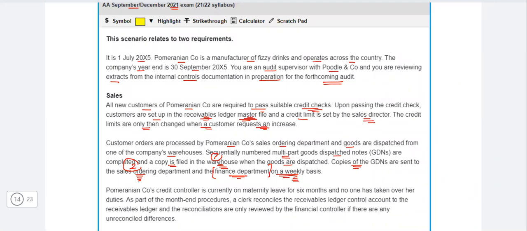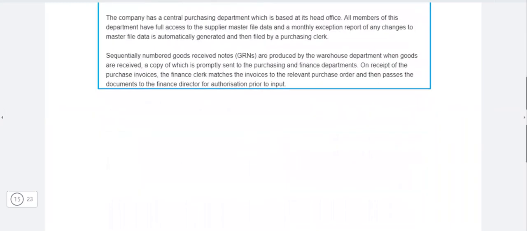So how should this be done? Usually the general recommendation is that they should do it on a frequent basis. Like by the day end, they should send the GDNs of all dispatched orders to the sales ordering department and the finance department, or they should have an integrated system. When the orders are dispatched, an automatic copy should be sent to the sales ordering department and the finance department. So this is how you are going to write it. And let's just write it.